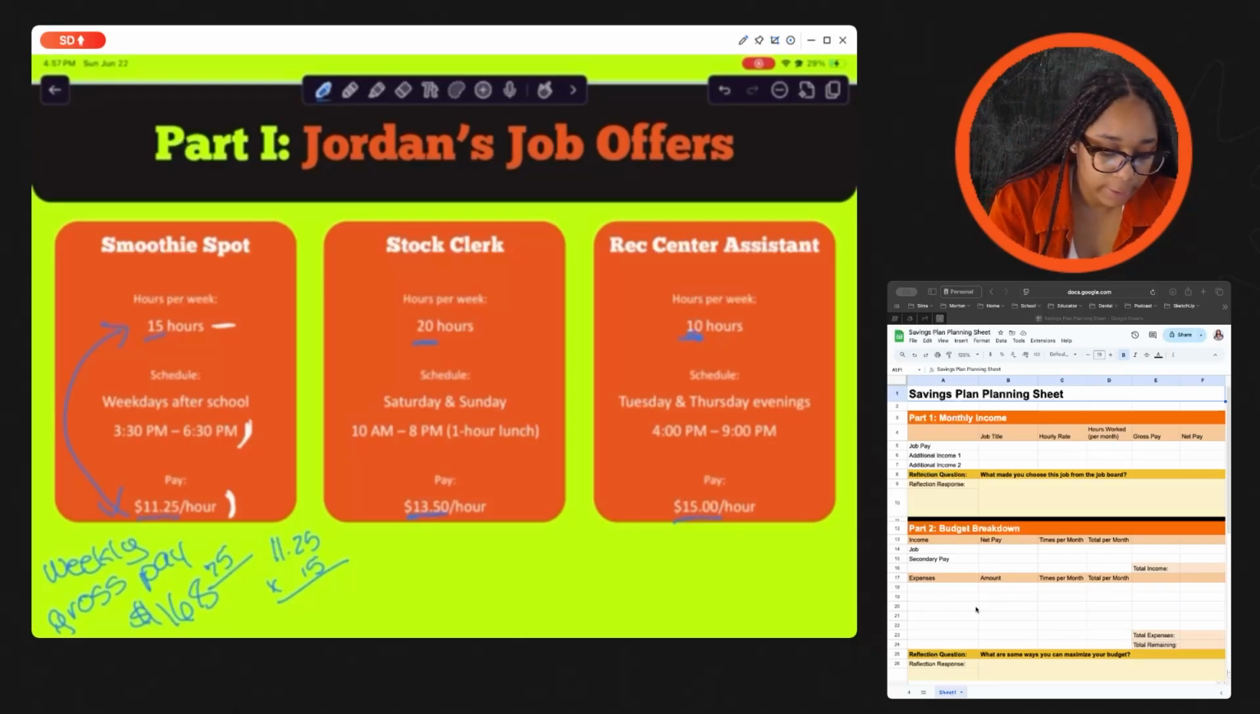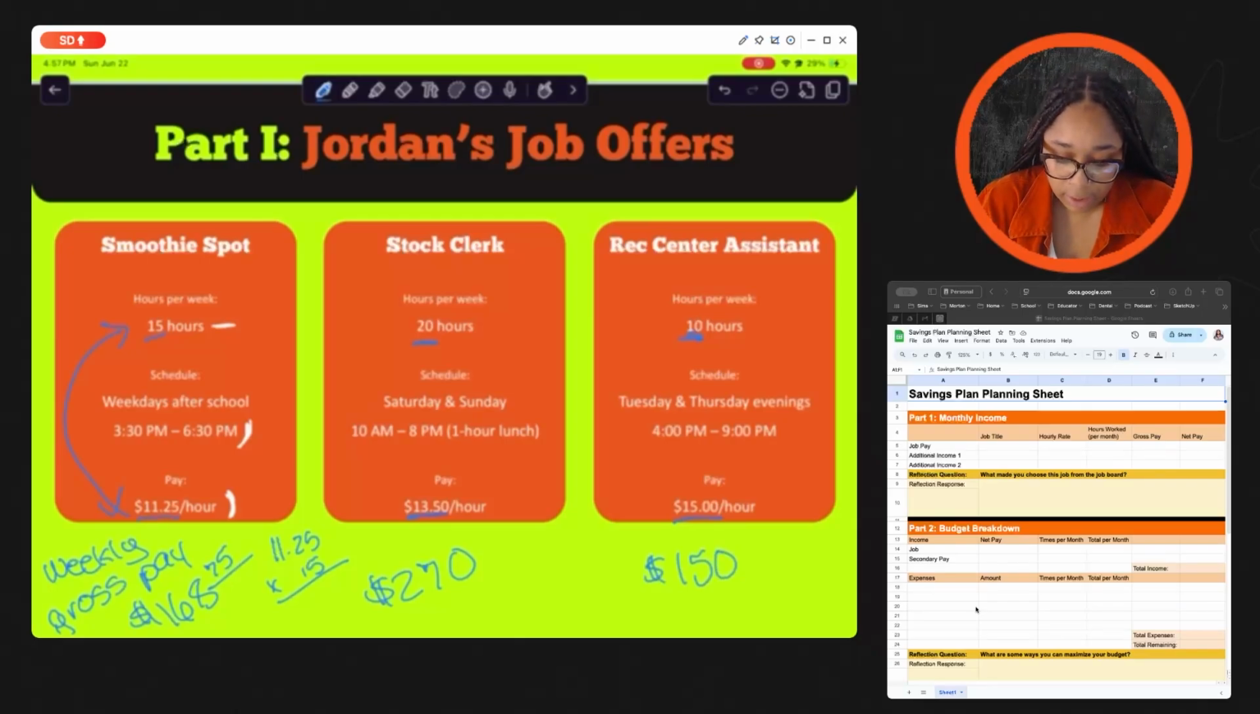So on the stock clerk, we have 20 hours times $13.50, and he will make $270 a week in gross pay. And then at the rec center assistant, we're going to go with $15 an hour times 10 hours a week. So we're looking at $150.